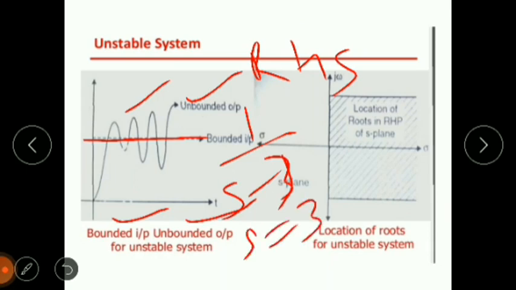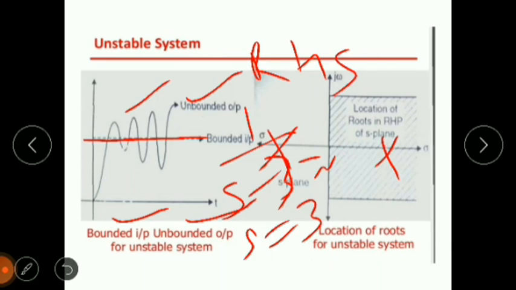If we put the imaginary part as 0, then this 3 lies on the right hand S plane. So we can say the system will be unstable. If the pole lies on the right hand side of the plane, the system becomes unstable. Otherwise, if the pole lies on the left hand side, as in the earlier case, the system is stable.